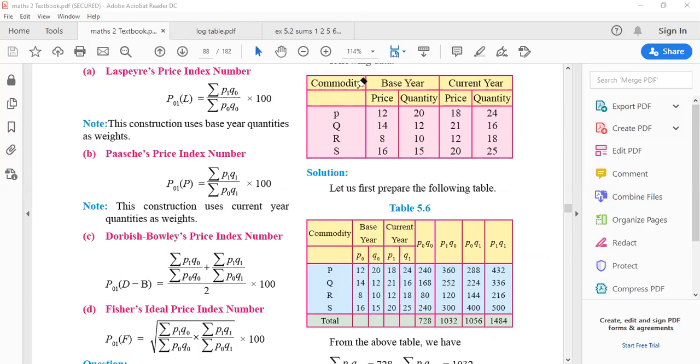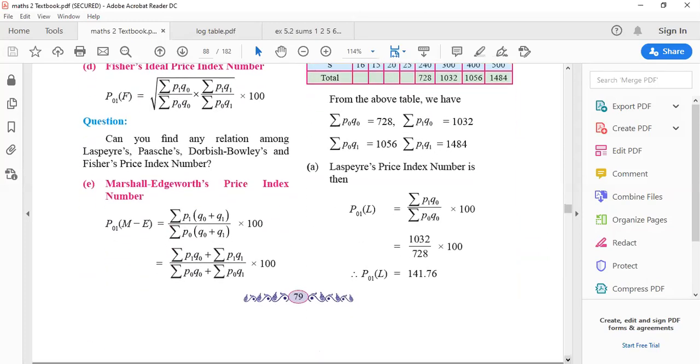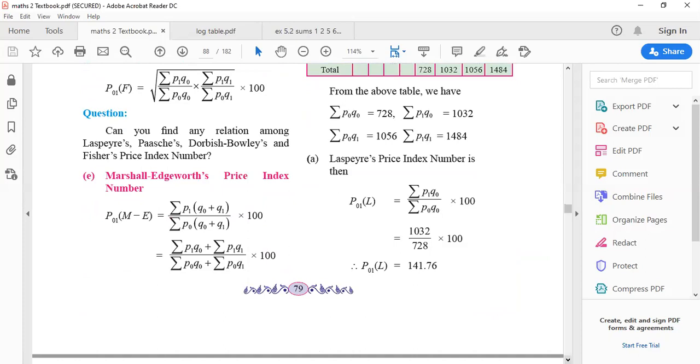Okay. So once you are done with the total, then there's nothing like it. You have to put the formulas one by one. So what are the formulas? Number 1, Laspeyres price index number P01 of L is equal to, what did I teach you all? Keep that in mind. If you've memorized the formula, it's very good, but I will still suggest you all go with the trick.